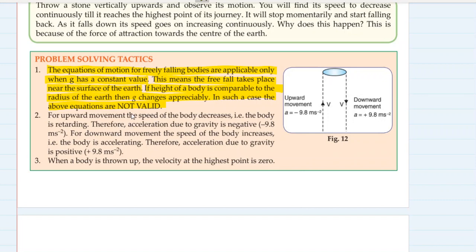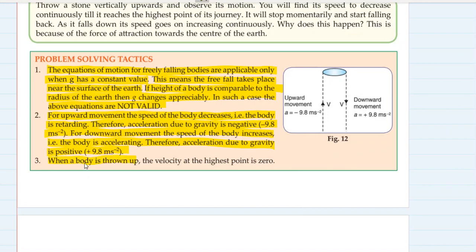So we are not going to consider such cases. For upward movement, the speed of the body decreases, that is, the body is retarding. Therefore, acceleration due to gravity will be taken as negative, minus 9.8 meter per second square. For downward movement, the speed of the body increases, that is, the body is accelerating. Therefore, the acceleration due to gravity has to be taken as positive, plus 9.8 meter per second square.